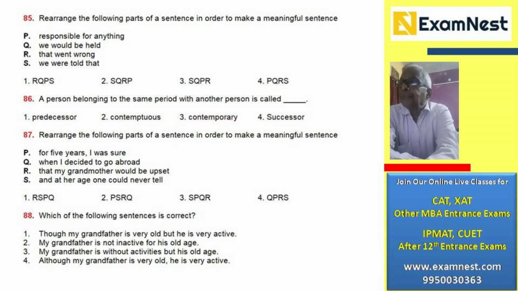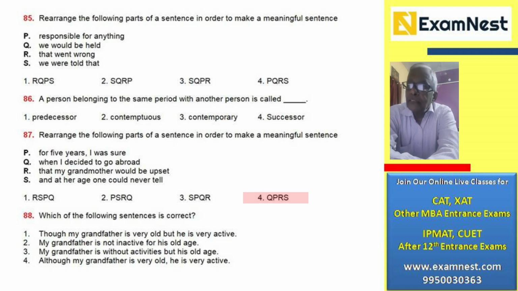The next one, rearrange the following parts of a sentence in order to make a meaningful sentence. The answer is number 4, QPRS. Number 4. When I decided to go abroad for 5 years, I was sure that my grandmother would be upset, and at her age, one could never tell.